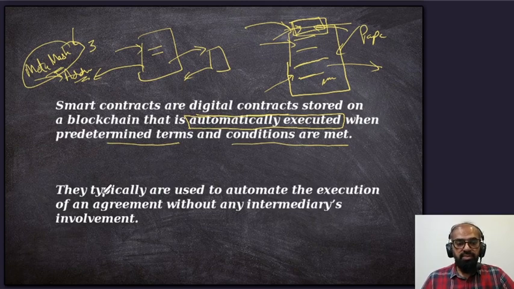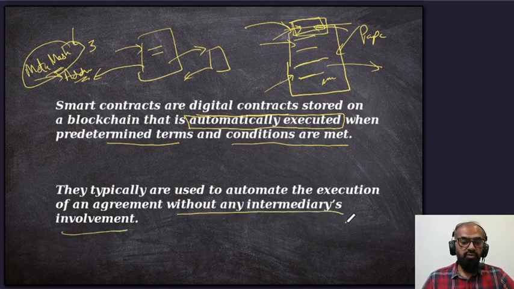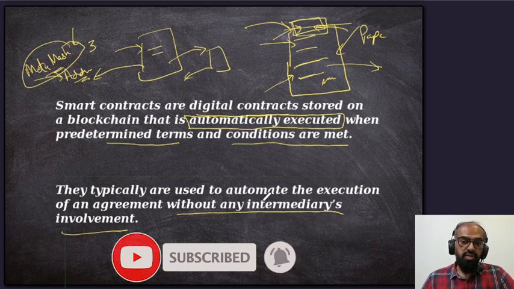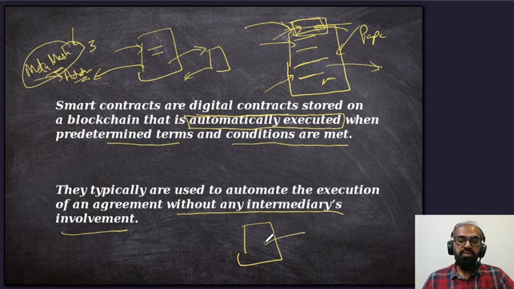They are typically used to automate the execution of an agreement without any intermediary involvement. There are no intermediate parties involved who would enforce the contract. When the conditions are met, all the terms and conditions which were agreed upon just execute. There is no need for waiting or trusting someone by going somewhere and asking that the work be done.